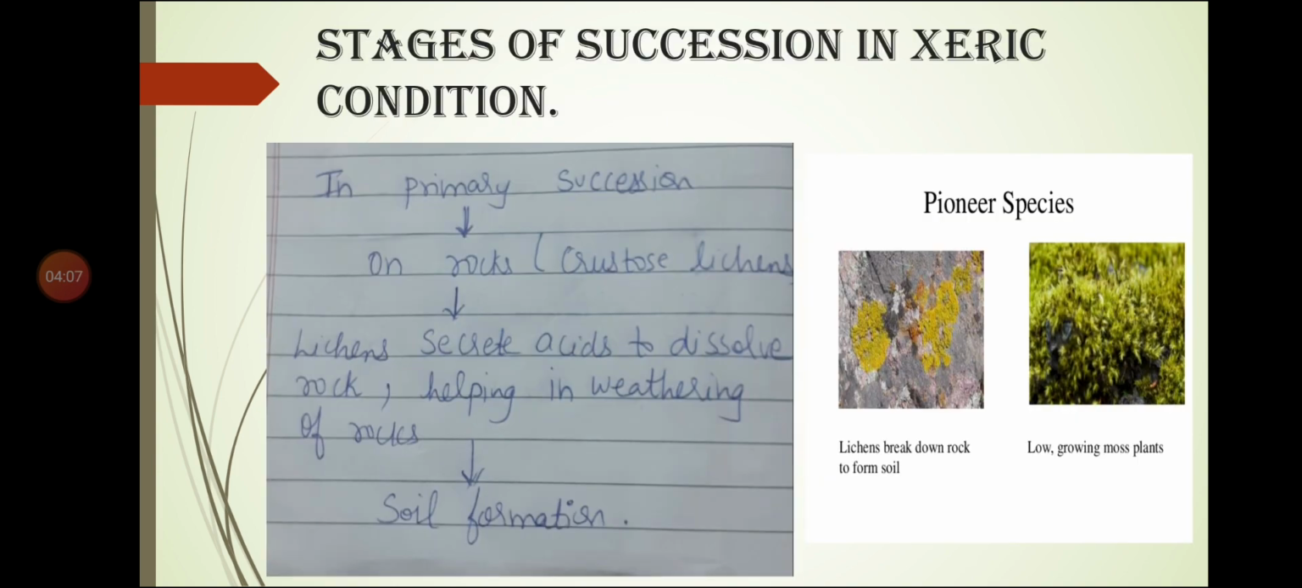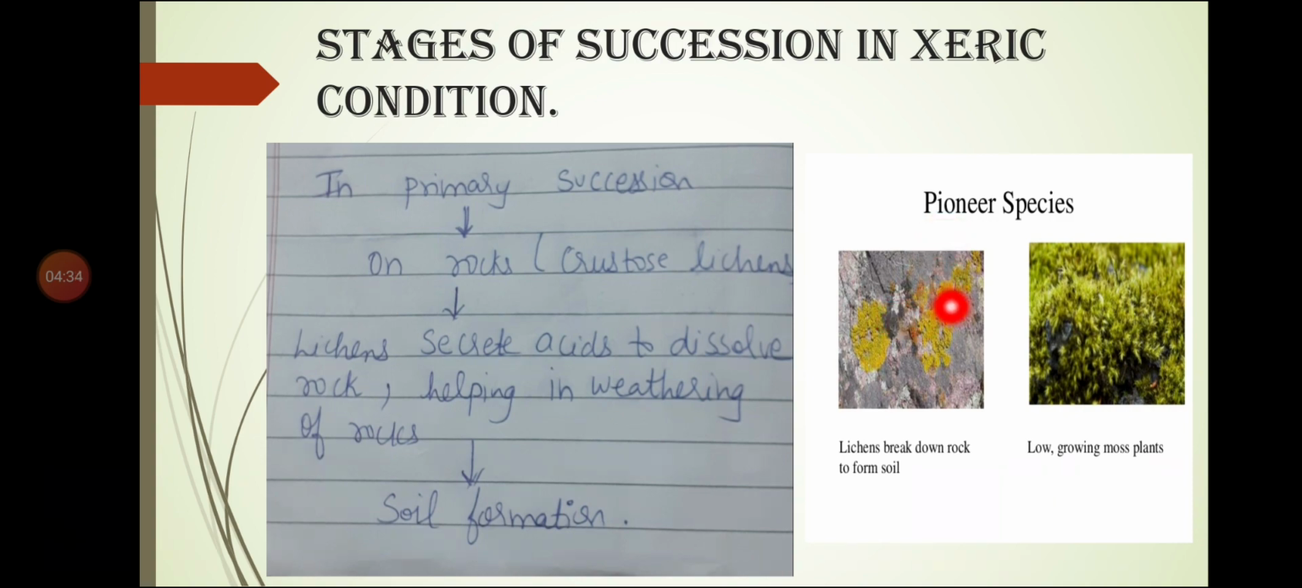Now let us see the stages of succession in xeric condition. In primary succession, it begins on rocks. Definitely xeric condition, dry area. That means in a desert area, rocks are present. And on those rocks, what is present? Lichens are present as the pioneer species.